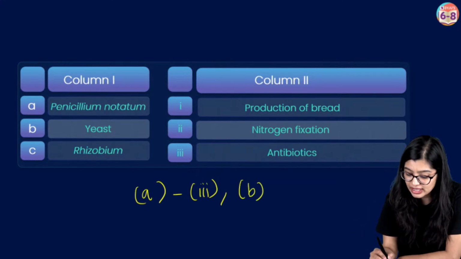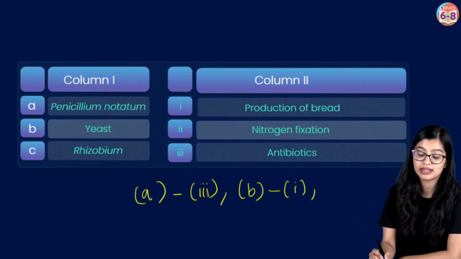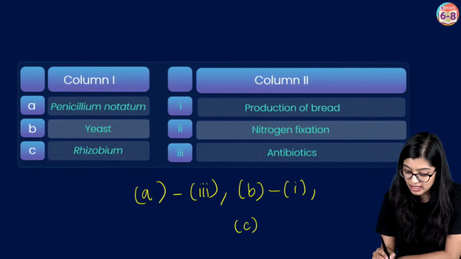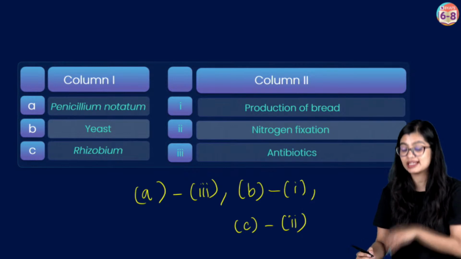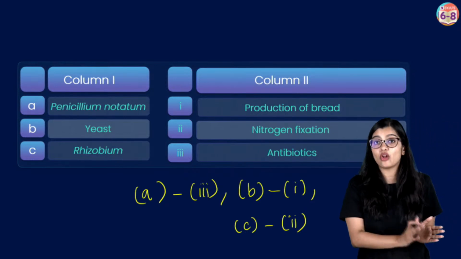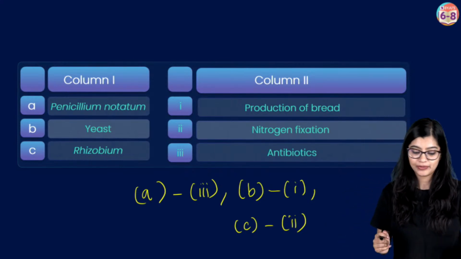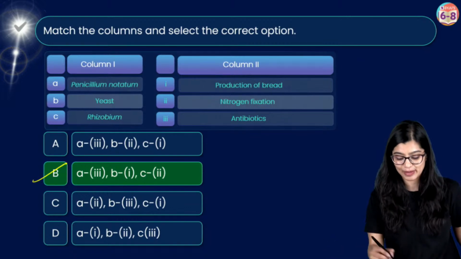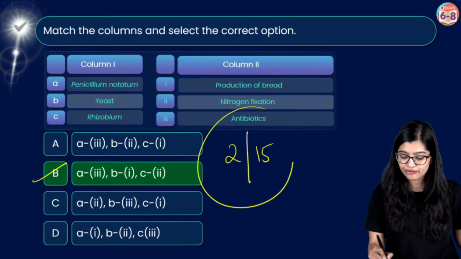Now, next up we have yeast, which plays a very important role in the production of bread. Then, of course, we know that rhizobium plays a key role in biological nitrogen fixation, which is why in this case, as you've all voted, the correct answer is option B. So very good, 2 out of 15.